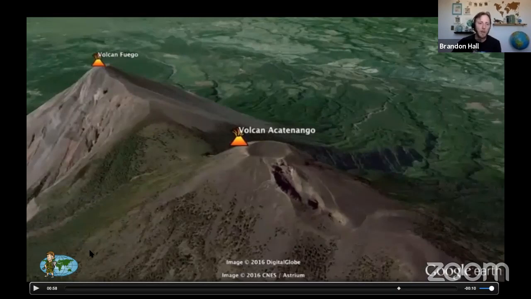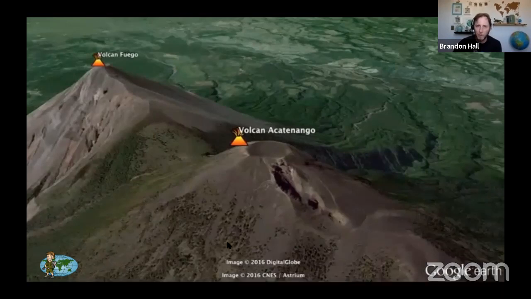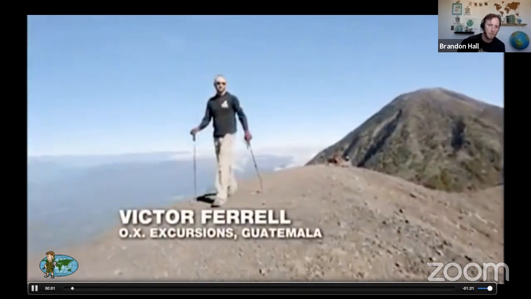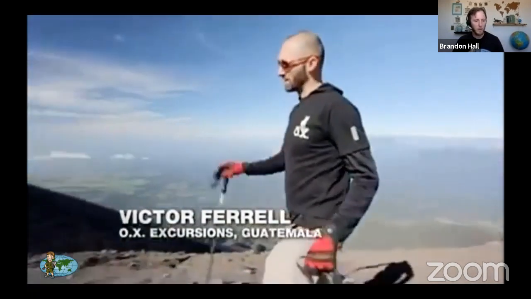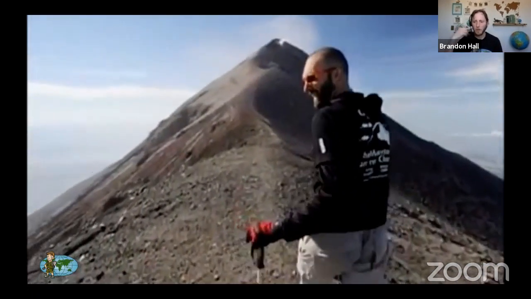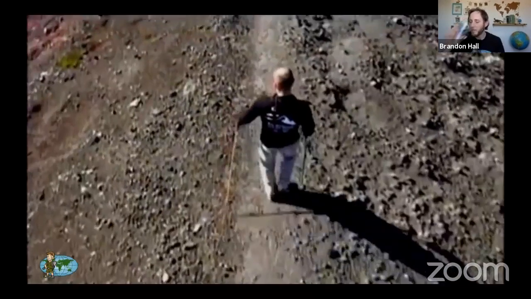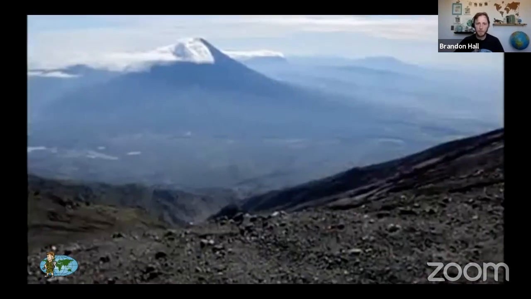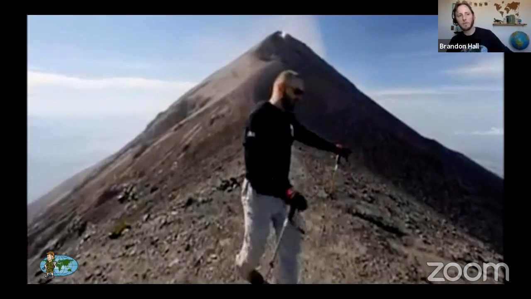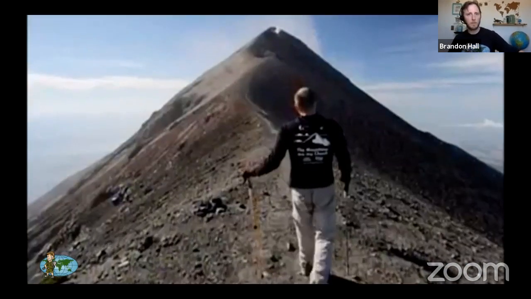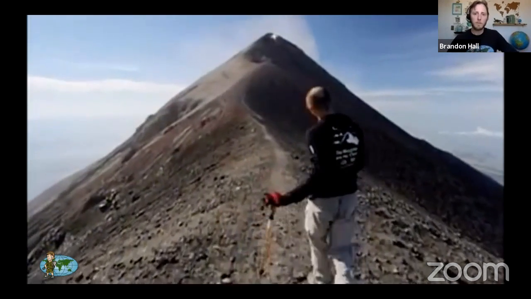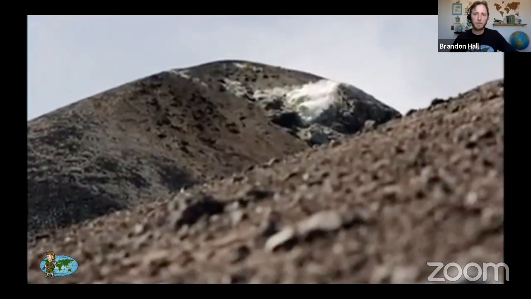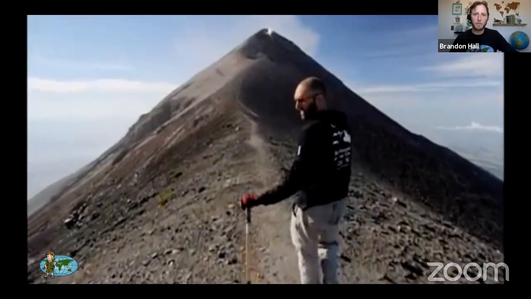I did not personally go up here, but I met a man that goes up here often, that runs expeditions up here, and he lent us this to share with you guys today. This is the spine of the beast, Volcan Fuego, one of the most active volcanoes on planet Earth. Right now we're walking on what we call the knife ridge. You've got about a 1,000 foot drop on this side, 1,000 foot drop on this side. This is a gnarly place to be. And if you look up ahead, you can see the very active cone. Sometimes it just blows. No warning, you just duck and run for cover.